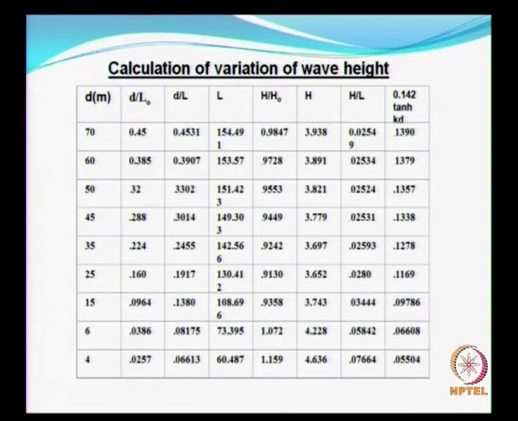Which are the two we are supposed to monitor? We are supposed to look at the variation of these two.